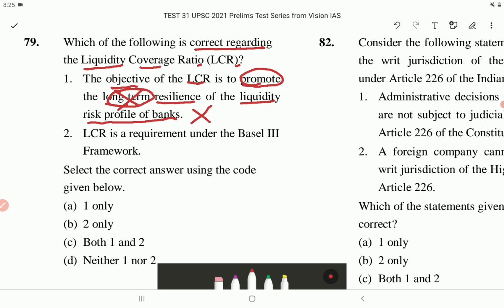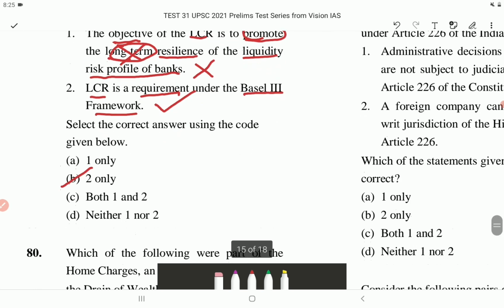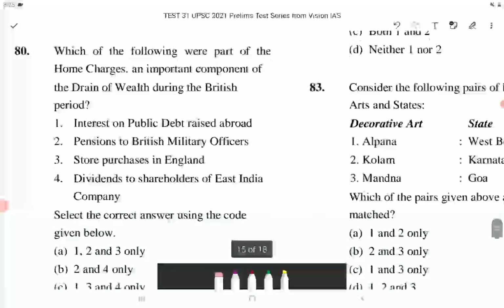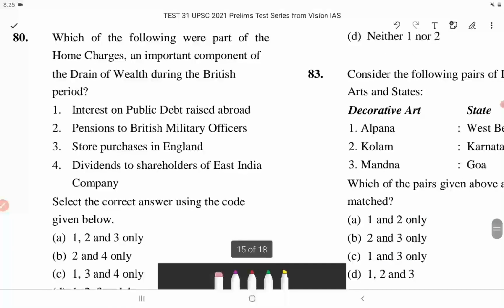Statement 2. LCR is a requirement under the Basel III framework. This is correct. Select the correct answer using the code given below. So the correct answer is option B, that is 2 only. Now let's come to next question, that is question number 80. So question number 80. Consider the following.